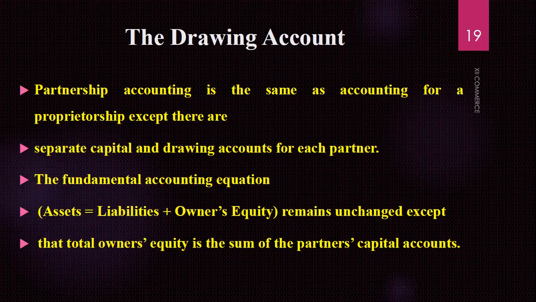So in the starting, if you are forming the structure of the balance sheet, first of all you draw one T account. In that T account, you write assets and your equities. That remains unchanged, except the total owner's equity is the same as the partners' capital accounts. Total owner's equity means capital at end, in which net income is also added and drawings are deducted, and it is the same as the partners' capital accounts. We will discuss it further when we draw it, so the concept will be more clear.